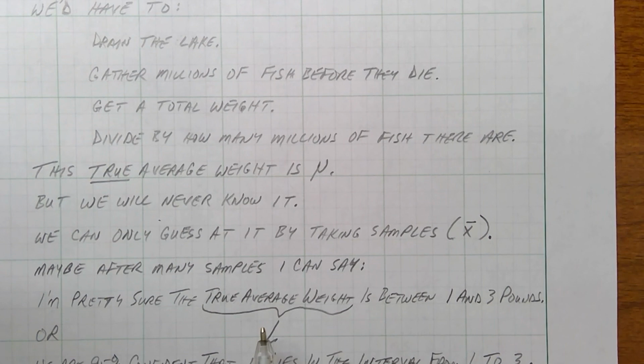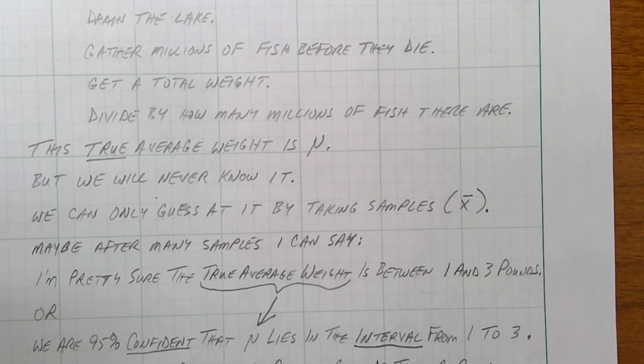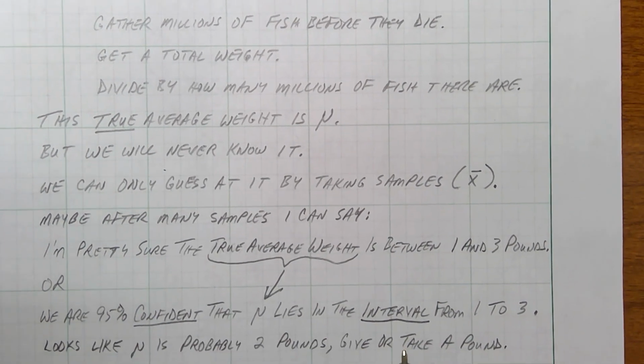Or I can say it like this. I can say something like, we are 95% confident. So you've got to be pretty confident before you put it on a billboard outside the lake. We are 95% confident that mu, the true average weight, lies in the interval from 1 to 3 pounds. That's a confidence interval, from a low weight of 1 pound to a high weight of 3 pounds. We're pretty sure that if you just grab a fish out of the lake at random, it'll weigh on average between 1 and 3 pounds.